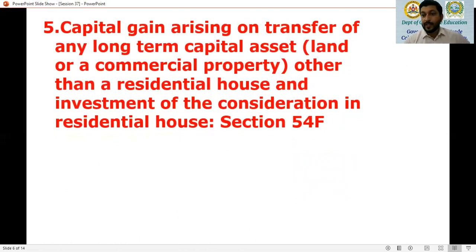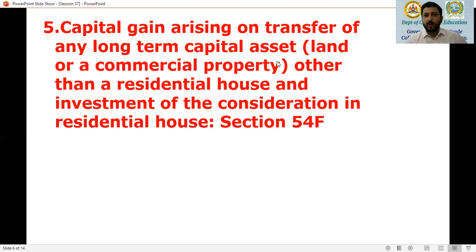Let's move to the next section, that is section 54F. Capital gain arising on the transfer of any long-term capital asset, that is land or any commercial property. We are not talking about residential property.